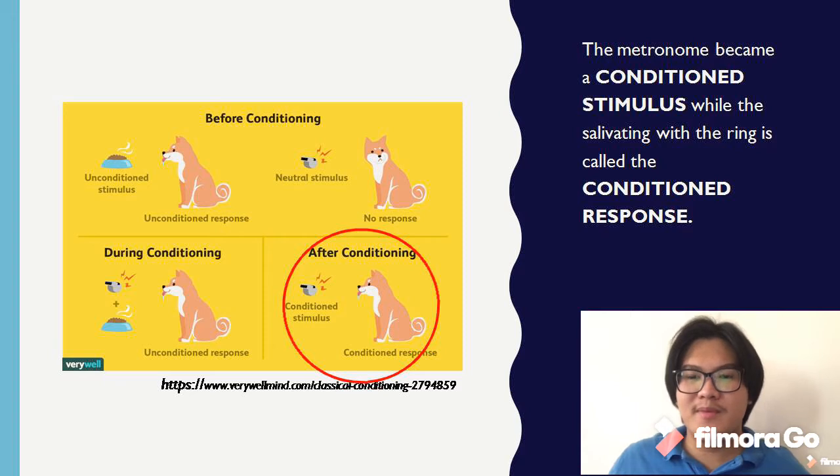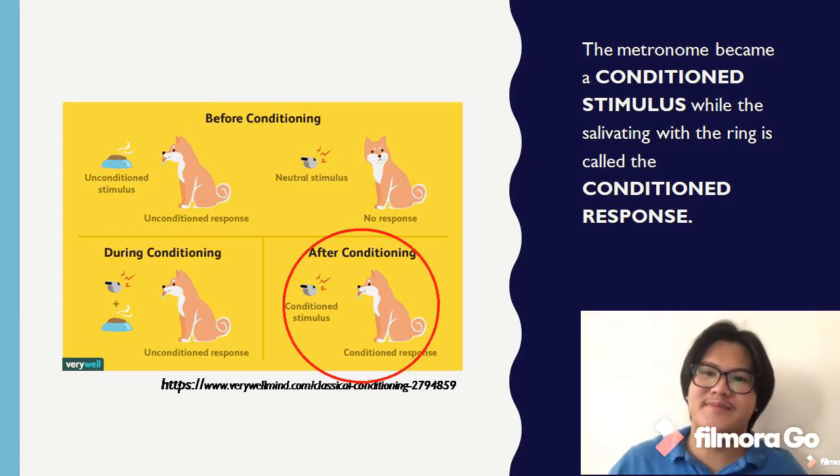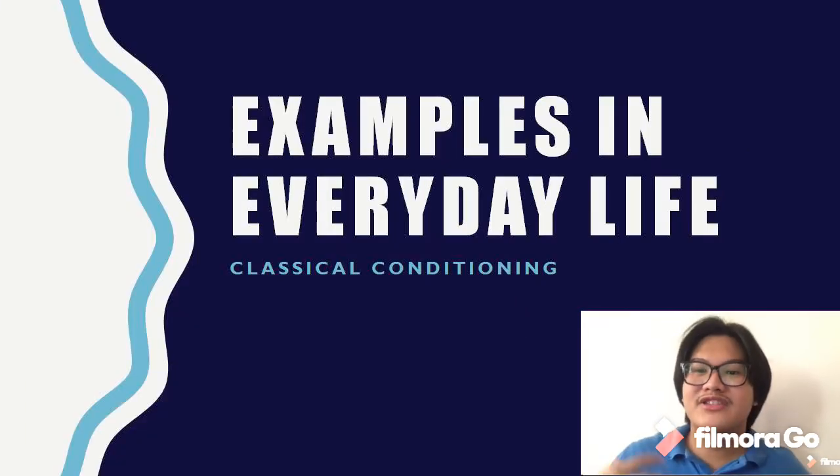So both conditioned stimulus and conditioned response are the result of the conditioning and do not occur naturally. So that's why they are called conditioned stimulus and conditioned response. With that, we will try to find any examples in our everyday life where classical conditioning somehow applies.